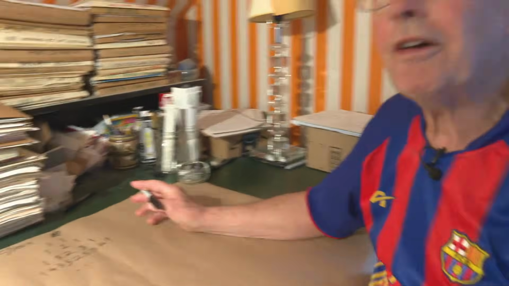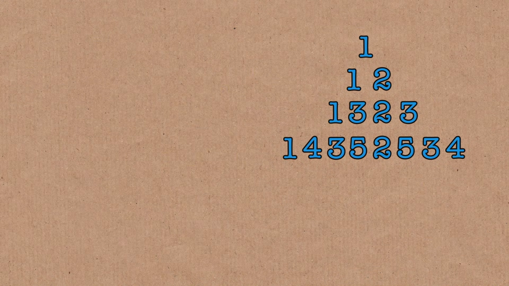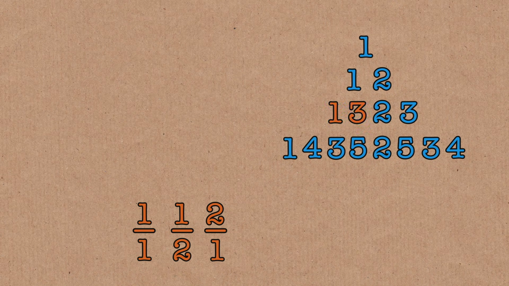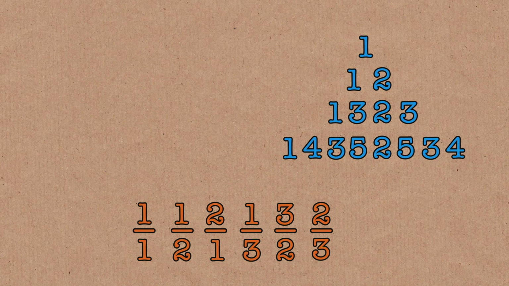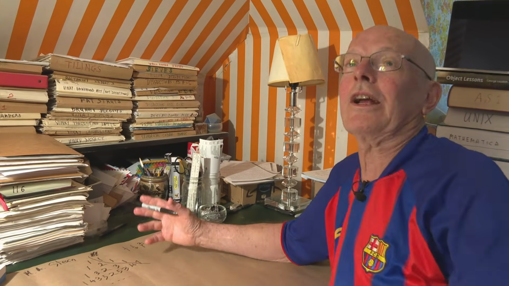Now this has a very nice property. If I omit the last one, and you look at ratios of successive terms, fractions, 1 over 1, 1 over 2, 2 over 1, 1 over 3, a third in short, 3 over 2, it's 1.5, 2 over 3. If we keep doing that, we get all the fractions in their lowest terms. It's a way of enumerating the fractions.